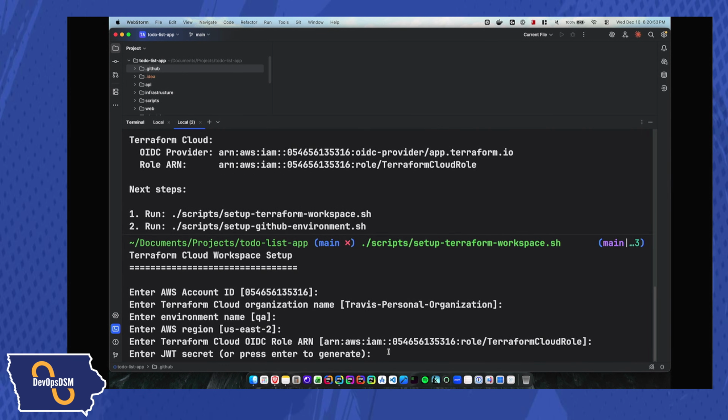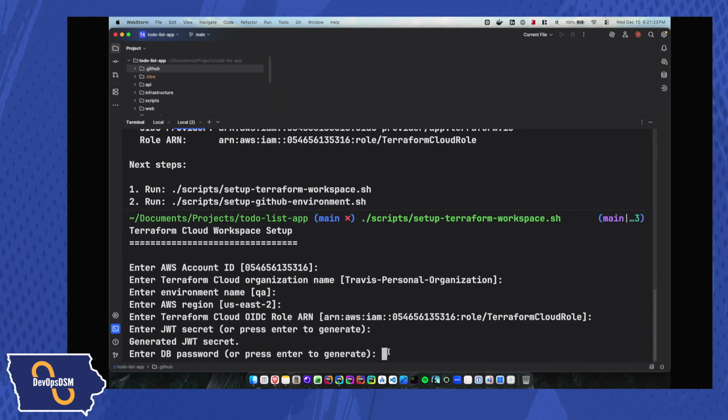And then, all right, in this case, it's asking me if I want to enter a JWT secret or just hit enter to generate one. This is another situation where I probably wouldn't want the AI tool to do this for me at all. I don't like having secrets like this be something that the AI model knows about at all. So I would actually prefer to manage it myself and maybe go update it in Secret Manager myself and not go through the AI tool. But just for this purpose, there's also going to be a sin that we're going to work through today. So the same thing with the database password.